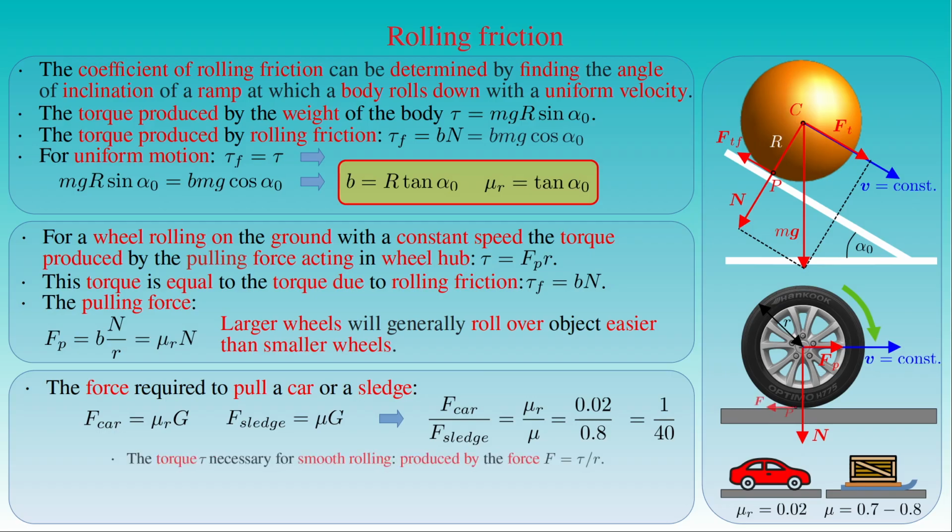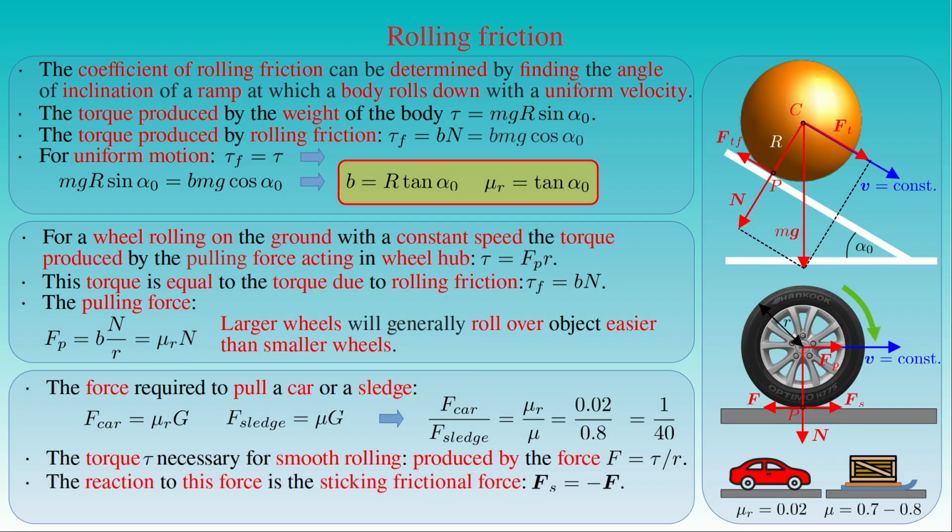In a car, the engine provides the torque tau necessary for smooth rolling, which corresponds to a force F acting backward at the point of contact between the wheels and the road. The magnitude of this force is given by the magnitude of the torque tau over the radius r of the wheels of the car. The reaction to this force is the sticking frictional force Fs pointing forward, which is an external force driving the car forward, provided the force F is smaller than the threshold value of the sticking frictional force Fs. Otherwise the wheels will slide instead of rolling when the force F is applied on them.